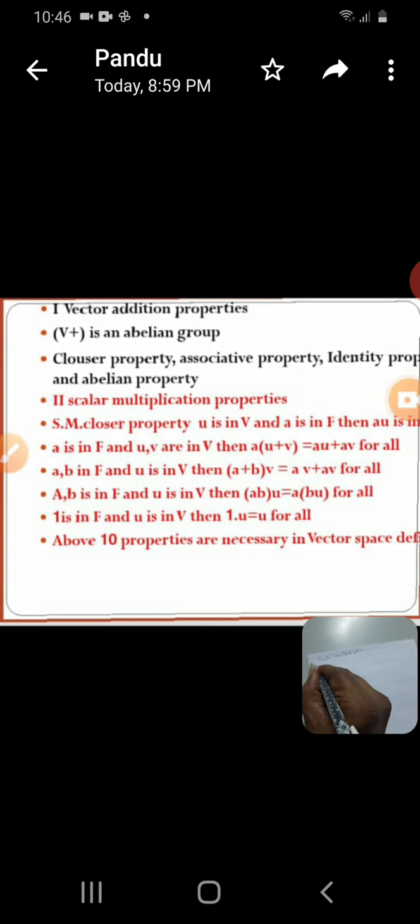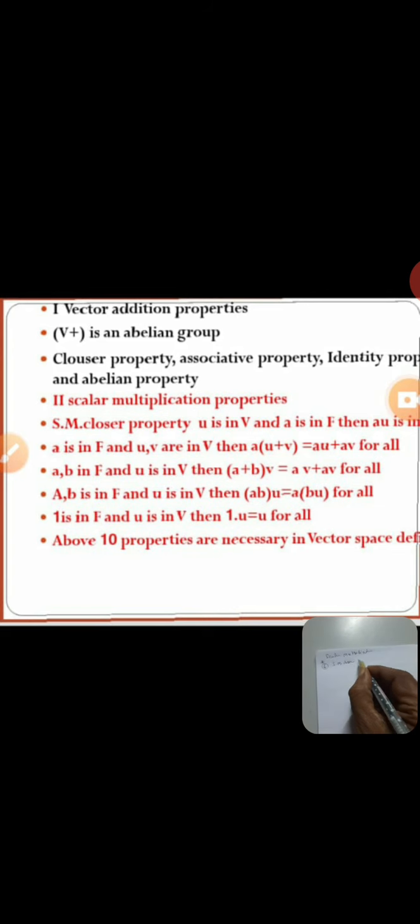It is a very important property. This is called scalar multiplication closure. It is very important in our vector space properties.